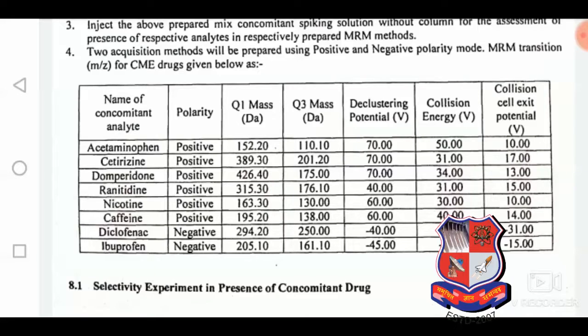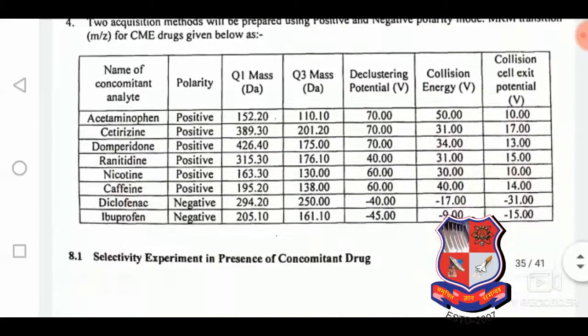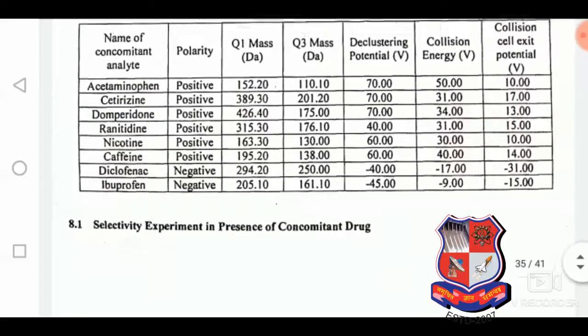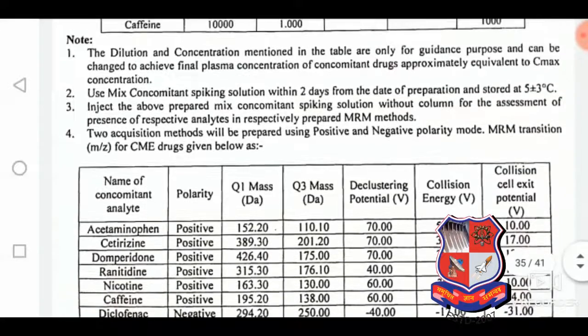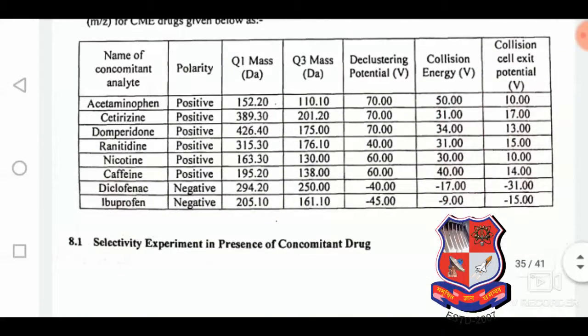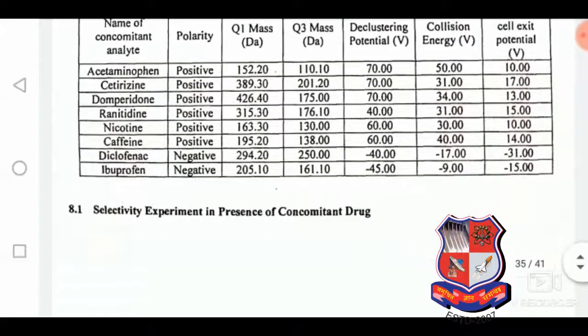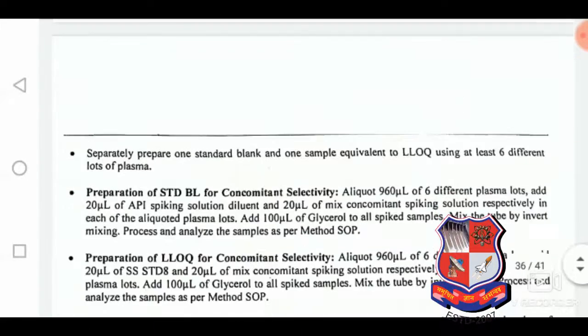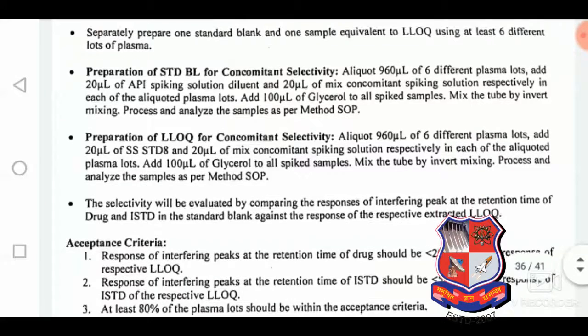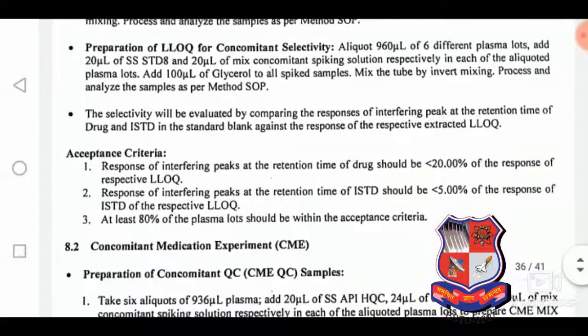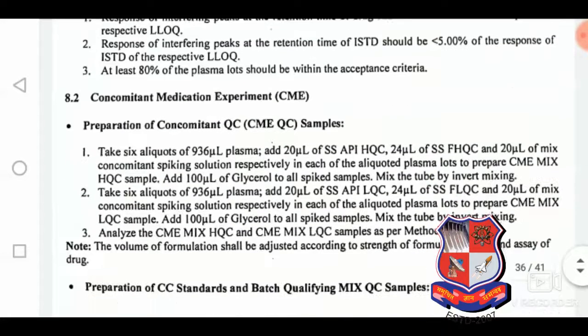Multiple reaction monitoring, sorry, that is MRM. And this is the sample preparation, how we can prepare the standard blank and analyte QC for concomitant sensitivity. These are the acceptance criteria.